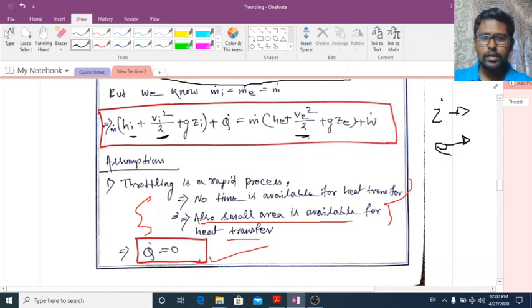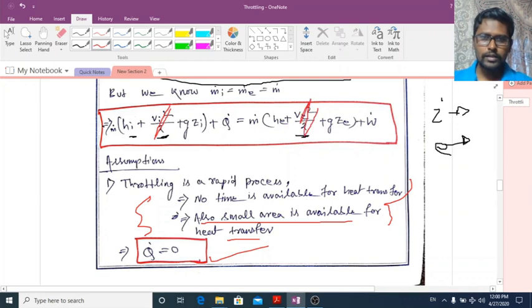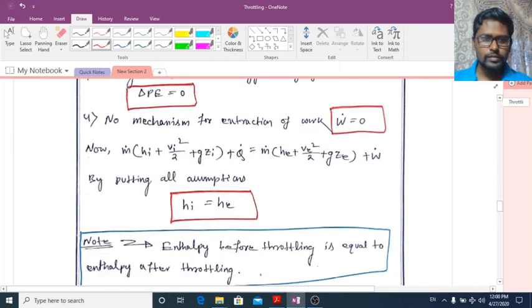Still, it is general practice that you neglect the total kinetic energy. That means you neglect the kinetic energy at the inlet and at the exit of the control volume.